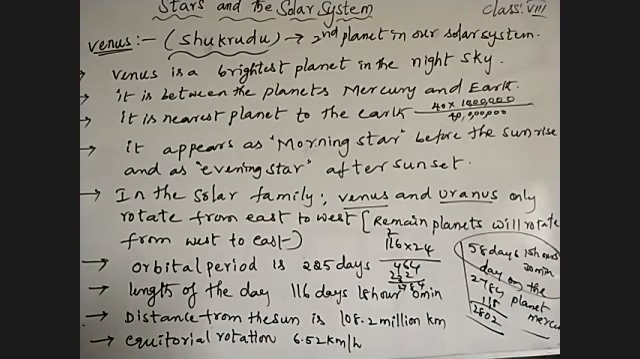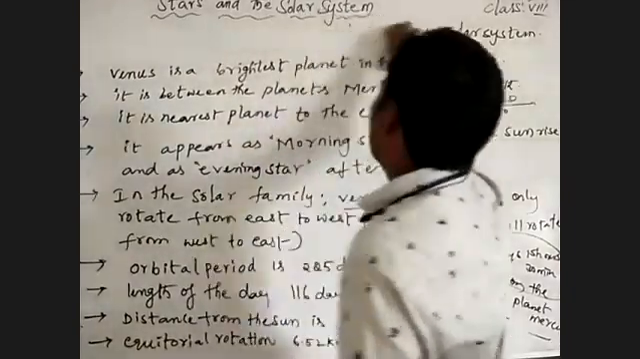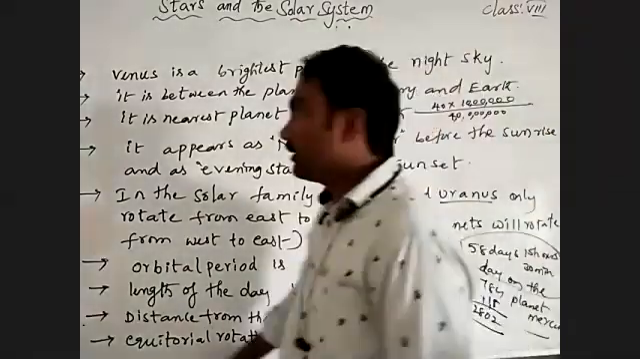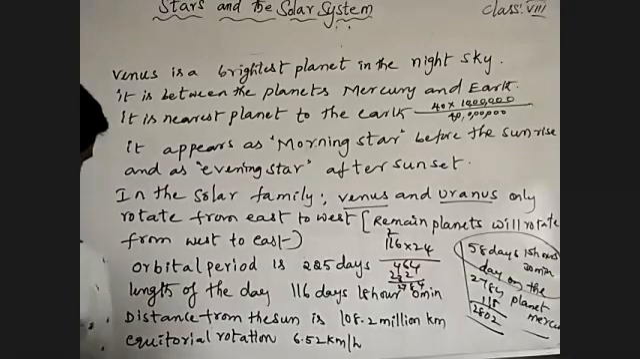Okay, finished? Then we will talk about the third planet from the Sun in our solar system. Which is that third planet? You know well about that. Of course, we are staying on the surface of the third planet. What is its name? Earth. Earth is the third planet from the Sun.